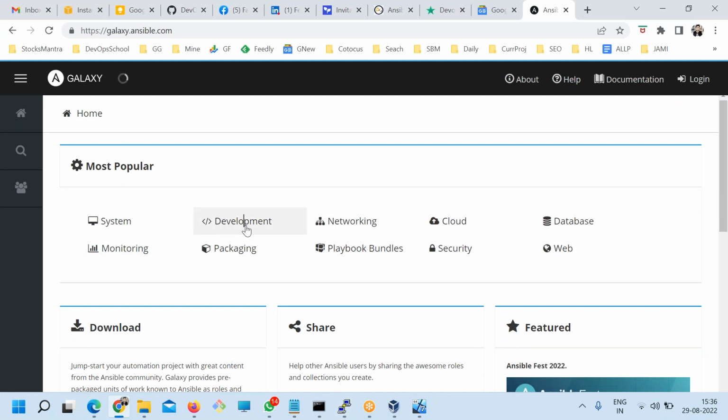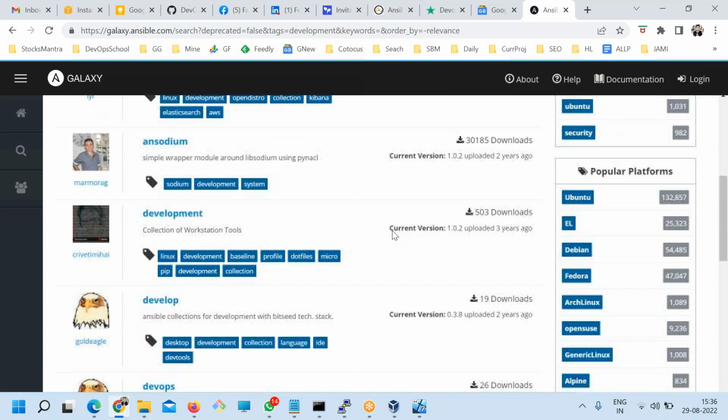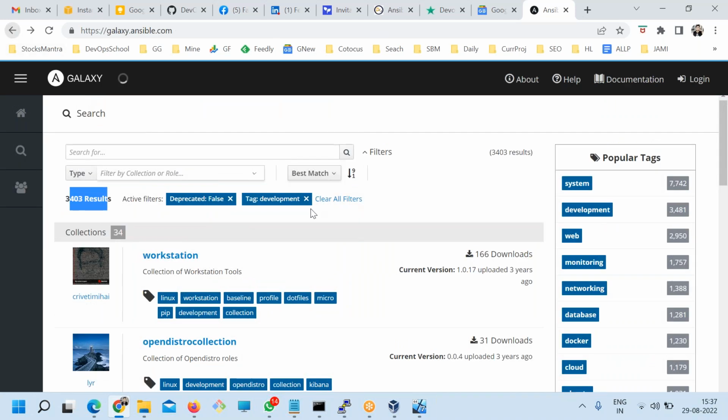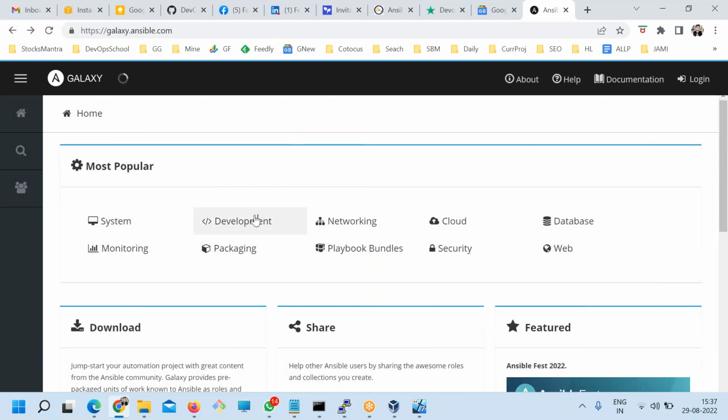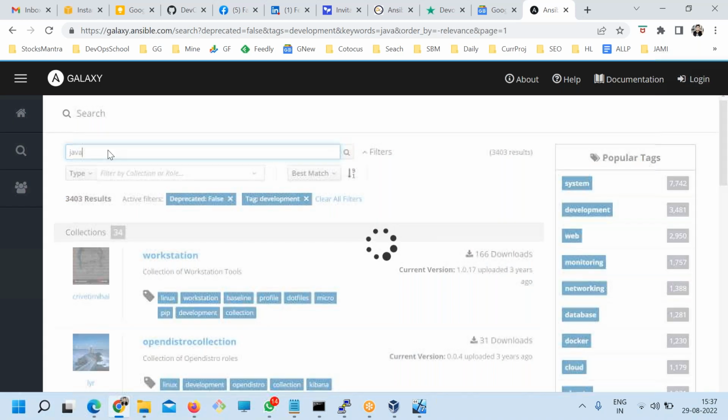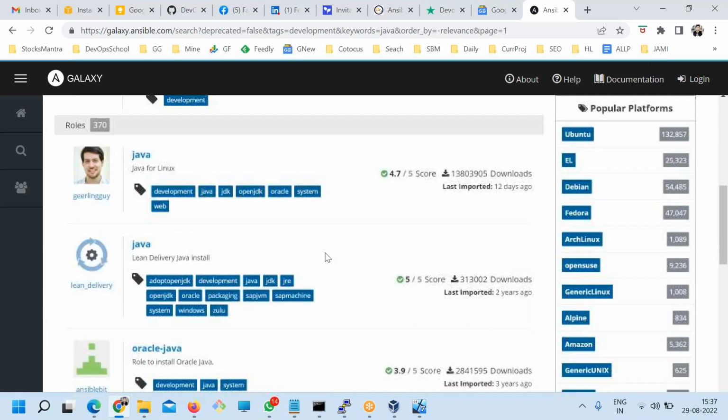You can search by development, networking, cloud, and so on, a lot of categories. In the development category itself, I think there are more than 5,000 roles. How many? 3,403 roles have been written. So I'll search for Java, and here you have so many Java roles.